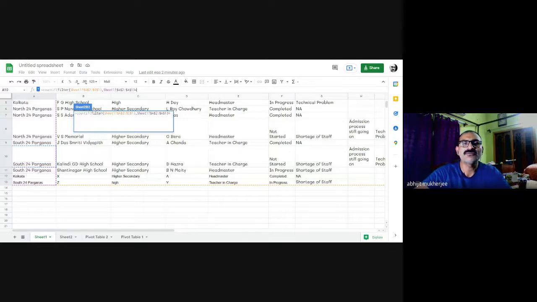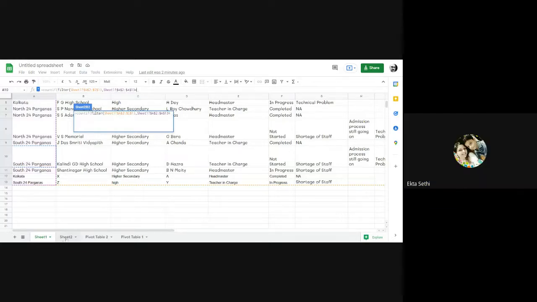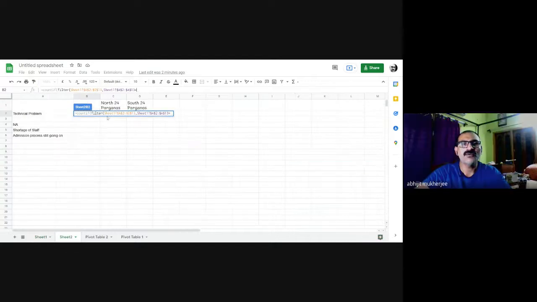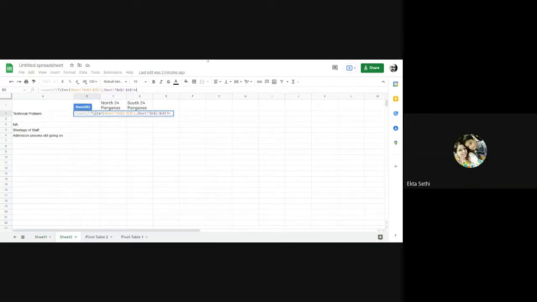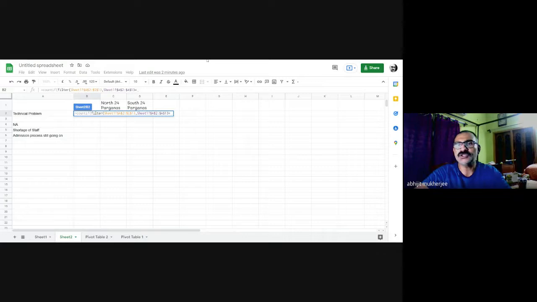Equal to. So why are we adding dollar sign? I just told you, ma'am. To ensure that the data selection is not lost. I will show you what happens if I do not choose them.